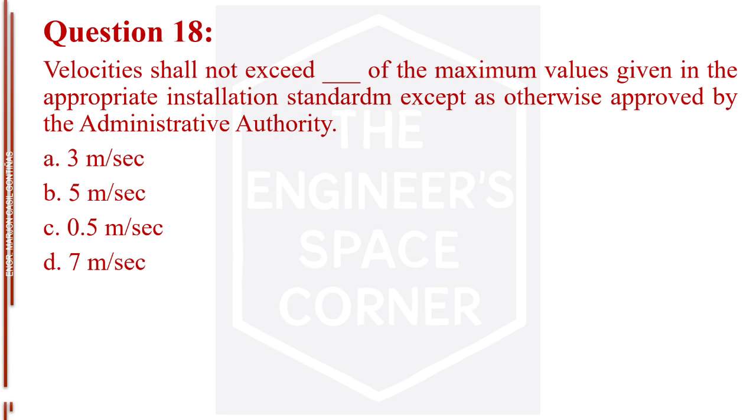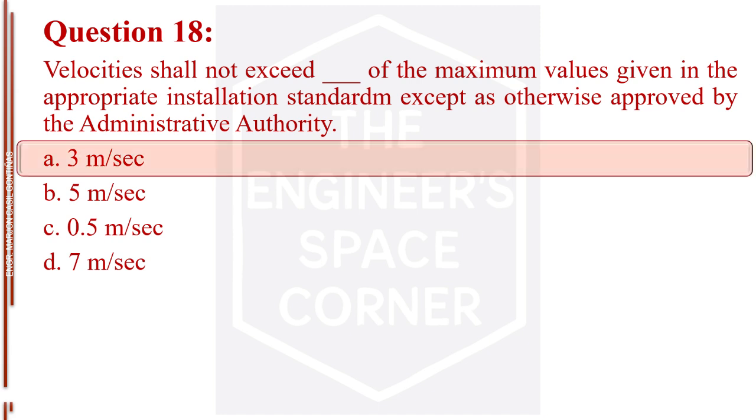Question number 18. Velocities shall not exceed blank of the maximum values given in the appropriate installation standard except as otherwise approved by the administrative authority. Letter A, 3 meters per second. Letter B, 5 meters per second. Letter C, 0.5 meter per second. Letter D, 7 meters per second. The answer is letter A, 3 meters per second.